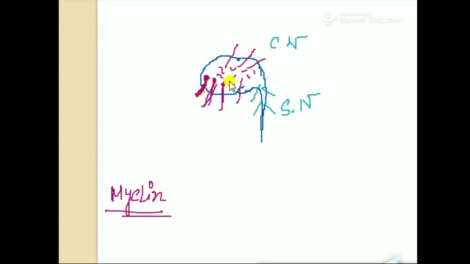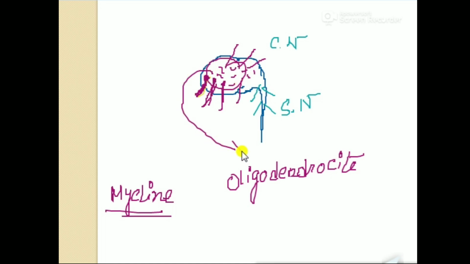But this time, unlike the previous one, this myelin is not coming from the Schwann cell. This myelin is coming from oligodendrocytes. That means this portion has oligodendrocytes.